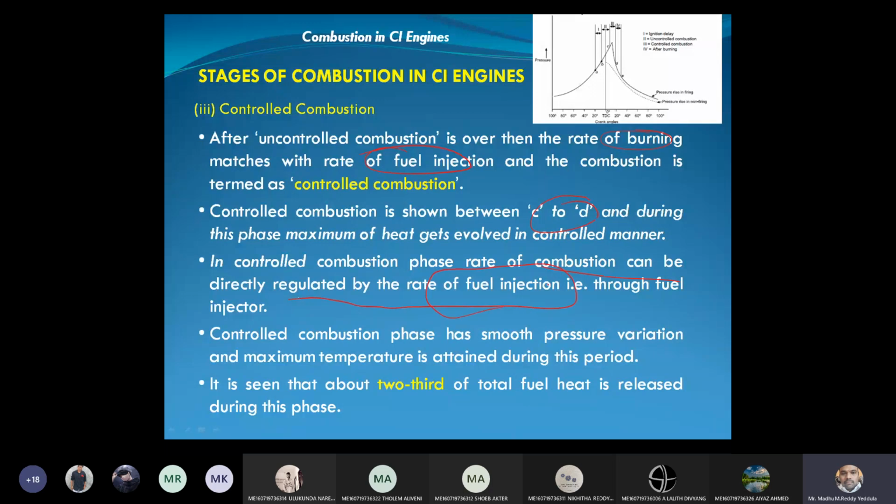That is, by controlling the fuel injection pressure using the injector. Controlled combustion has smooth pressure variation, and maximum temperature is attained during this period, and a total of 2/3 of the fuel heat will be liberated during this phase.